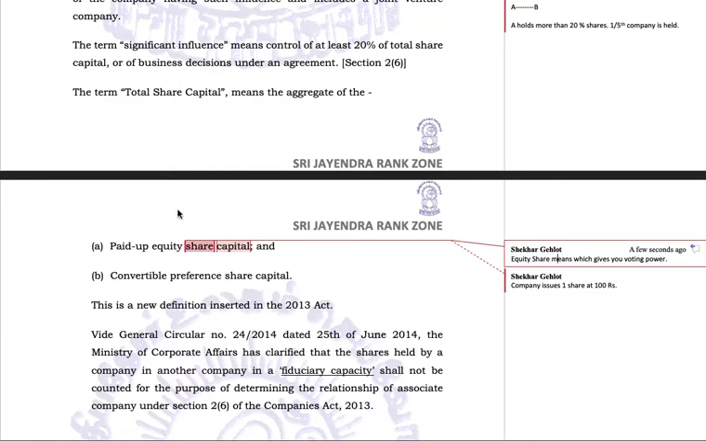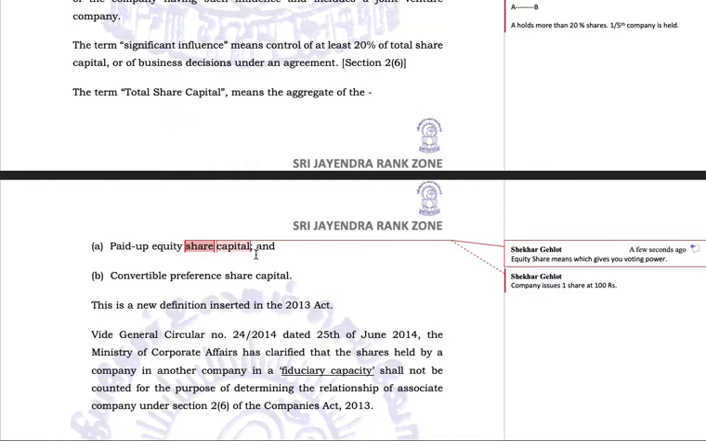So when we discuss this total share capital, we deal only with the equity share capital, because only equity share capital can decide the control. We are discussing the control or the significant influence. Influence can be there only when you have the power to vote. If you do not have a power to vote, you cannot influence.